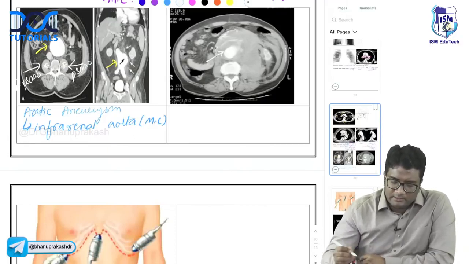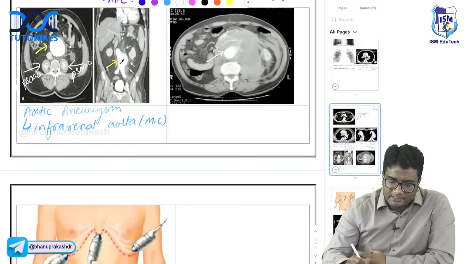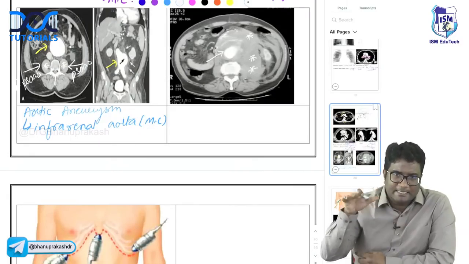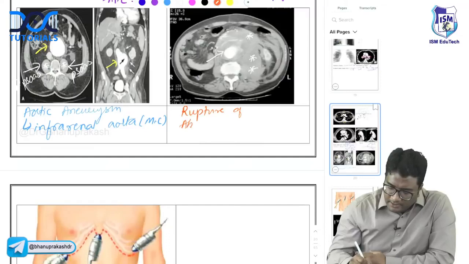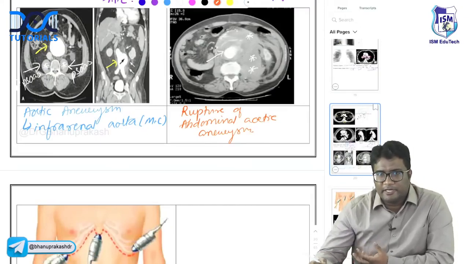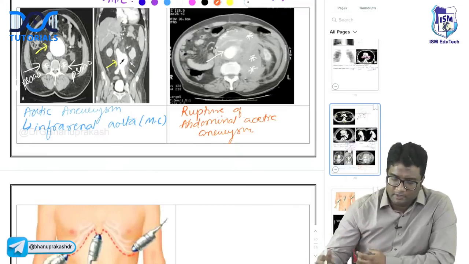Now look here. This is the aortic aneurysm which has undergone rupture. So you can see this hematoma around it. You can see this collection of hematoma around this. This is rupture of abdominal aortic aneurysm. The fatal complication that you have with aortic aneurysm is rupture, and you see this hematoma around the aneurysm. So this is rupture of abdominal aortic aneurysm.